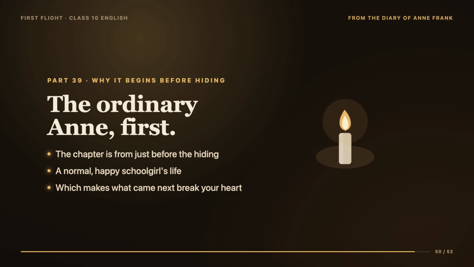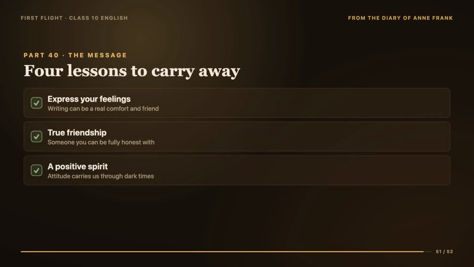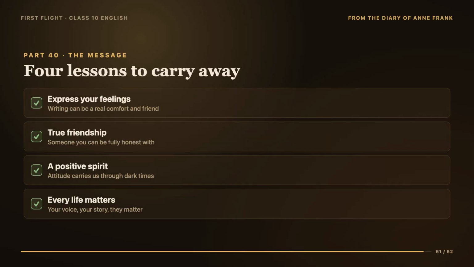When we read about her funny school days and then remember what was about to happen to her, the contrast breaks your heart. So, what is the deeper message of this chapter? There are a few beautiful lessons here. The first is the value of expressing your feelings. When you're troubled or lonely, writing your feelings down can be a real comfort and a real friend.